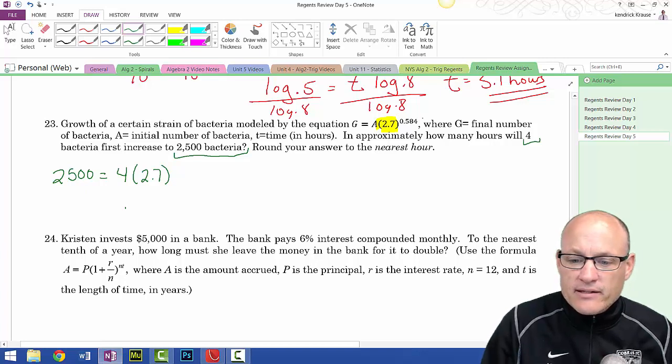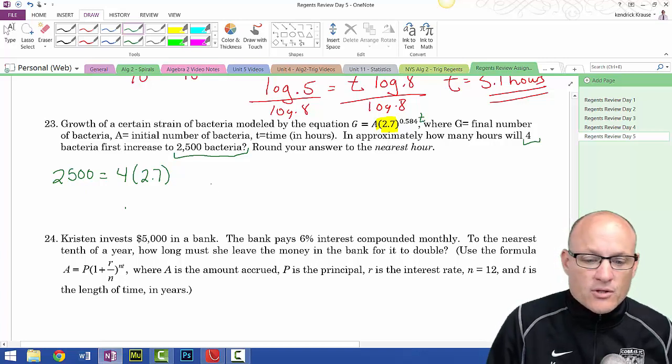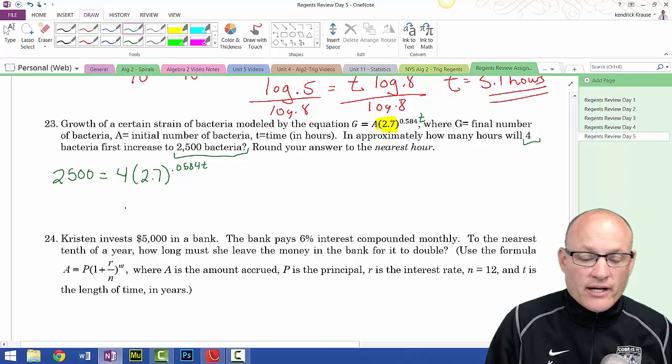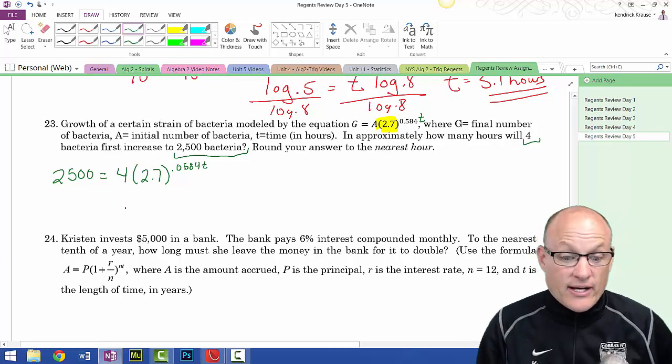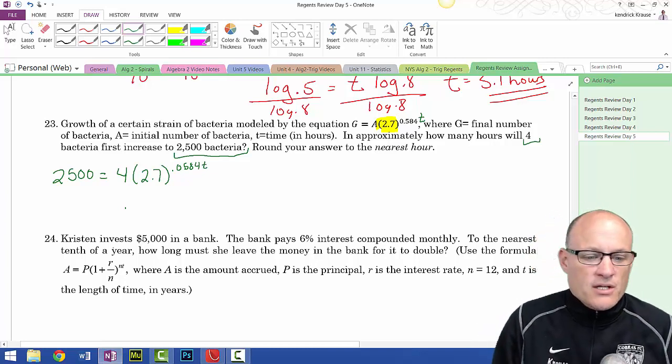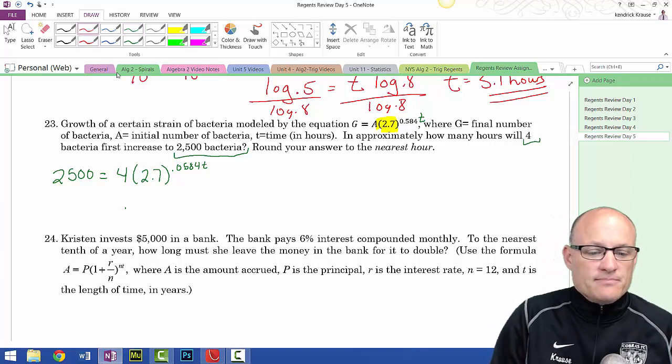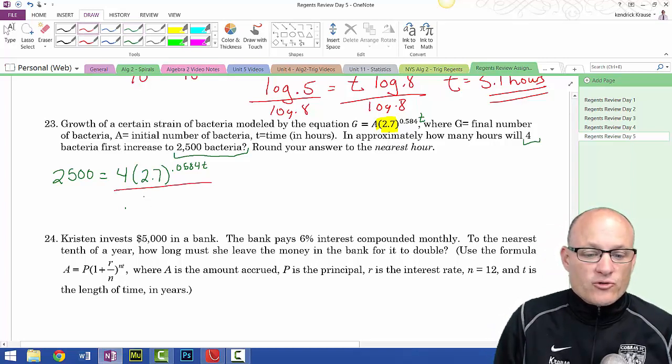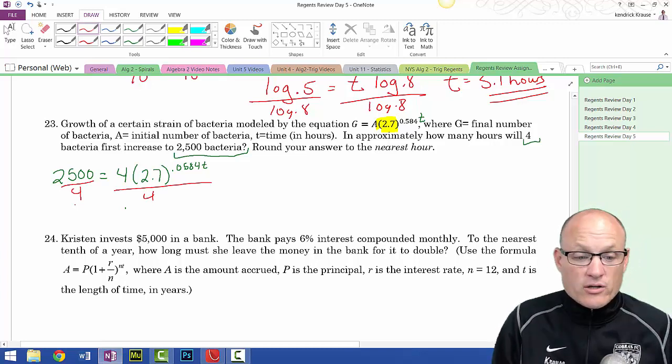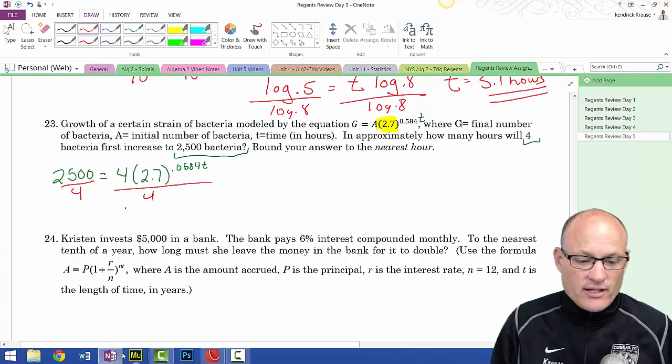I forgot my t. So sorry about that. 0.0584 t. On any document you print, that should be fixed, I hope, if I remember. So I'm going to divide by 4. First, you have to isolate the weird thing. You cannot start doing logarithms till you have the weird thing alone. If I divide that by 4, that's 625.